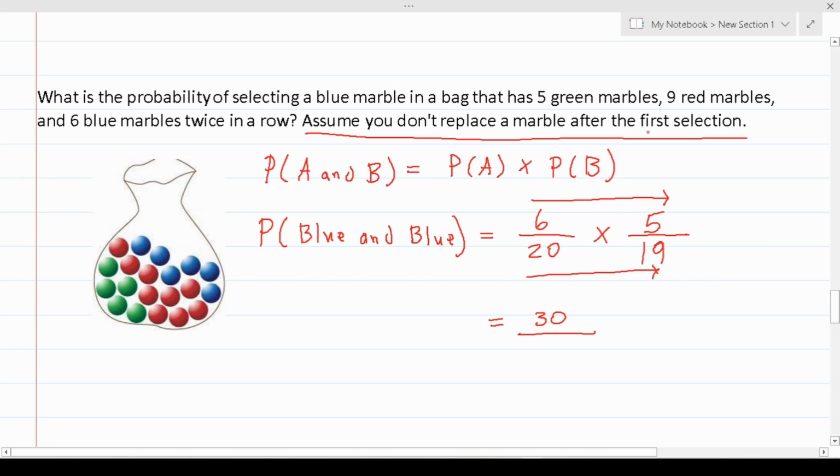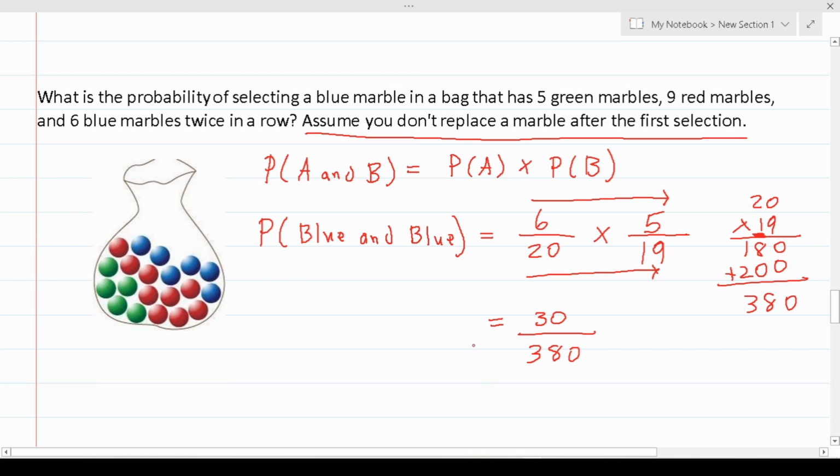And then 20 times 19, which I'll work off to the side here. 9 times 0 is 0. 9 times 2 is 18. Before we start math with this 1, we have to add a 0 placeholder. 1 times 0 is 0. 2 times 1 is 2. Let's add. 0 plus 0 is 0. 8 plus 0 is 8. And then 1 plus 2 is 3. So we can see the odds are 30 out of 380.